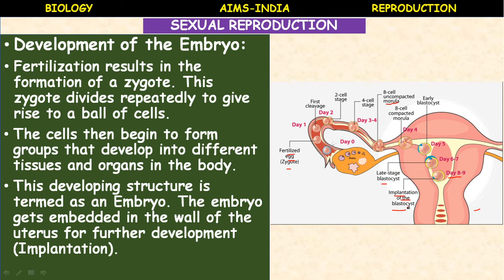First ovulation, production of the ovum, then the ovum gets fertilized in the fallopian tube, then the fertilized egg starts moving from the fallopian tube. By the time it reaches the uterus in a week, that single cell zygote converts into a ball of cells. It first enters the morula stage, then it becomes a blastocyst or blastula stage, and implantation takes place, where further development continues.